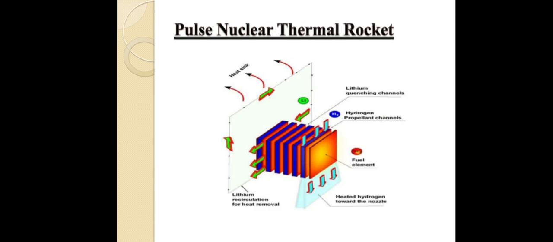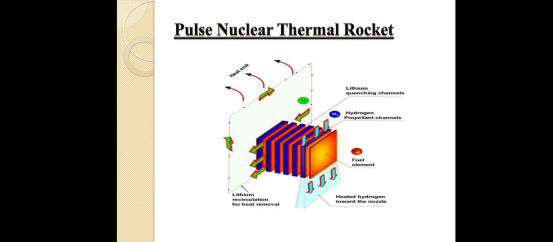Next one is the pulse nuclear thermal rocket. You might have heard about this a few years back. SpaceX, the private space agency, sent the Orion spacecraft to the Van Allen belt. It can carry astronauts also. What is the use of Orion? It goes very close to the Van Allen belt, which is around the Earth. It is the radiation shield for our Earth.